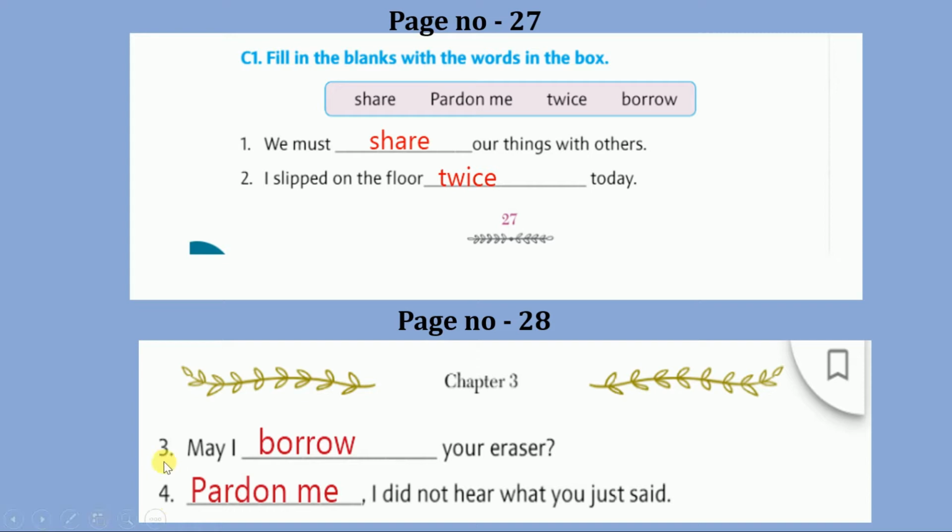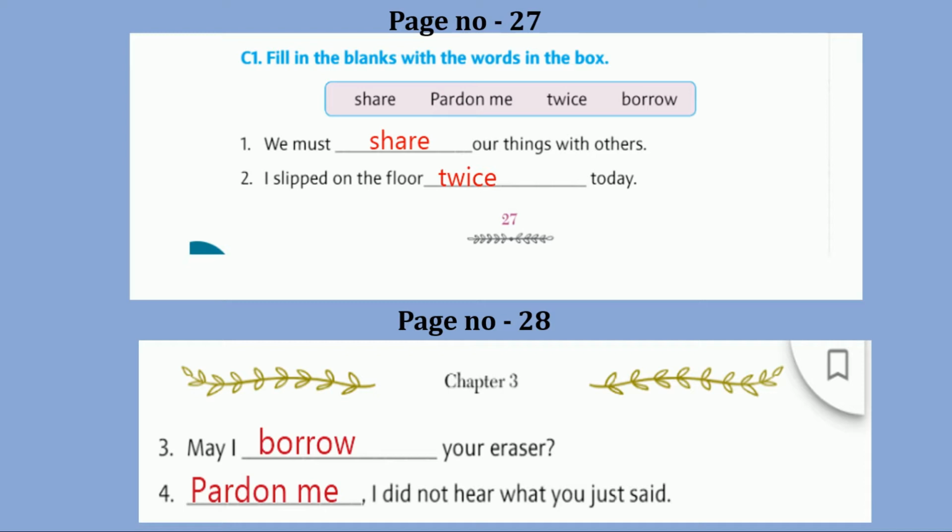Now turn to page number 28. Number 3. May I borrow your eraser? May I take your eraser? So write down here borrow. Here also the word borrow comes in between the sentence, so write the word borrow with small letters.